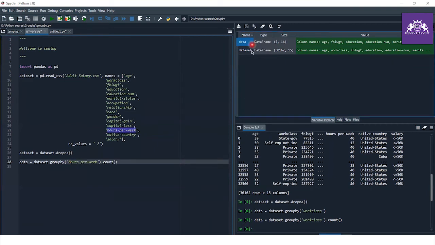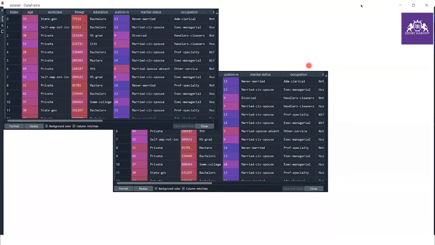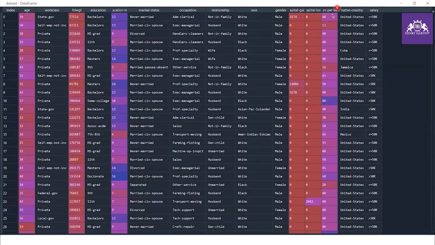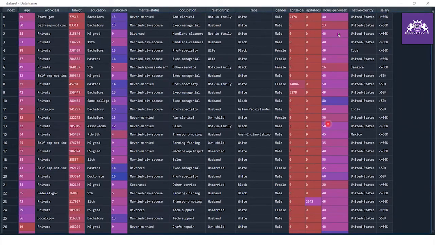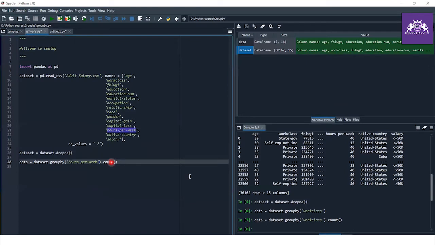First of all, I'm going to show you this column in our data set. This is the hours per week, and it is a numerical, integer value. I want an integer column, so that's why I'm taking this to show you the sum function of the group by function.